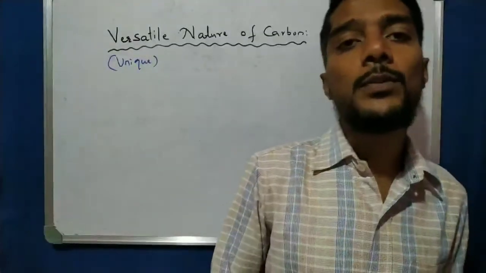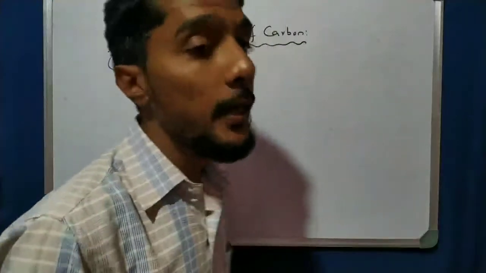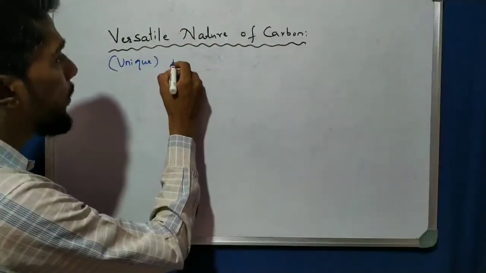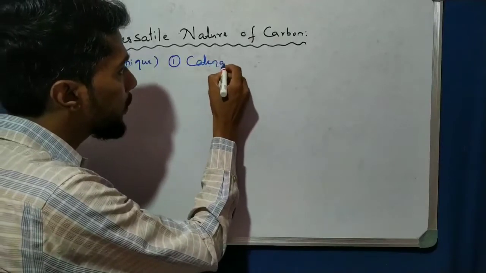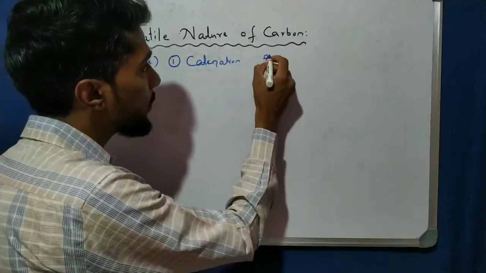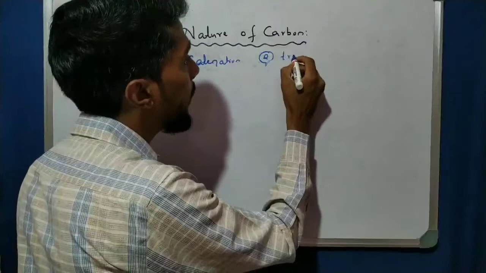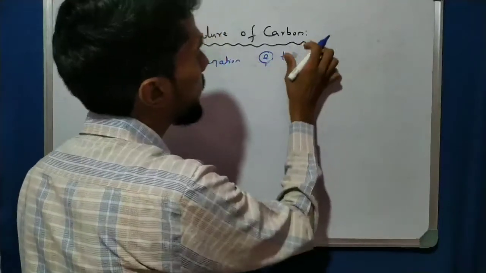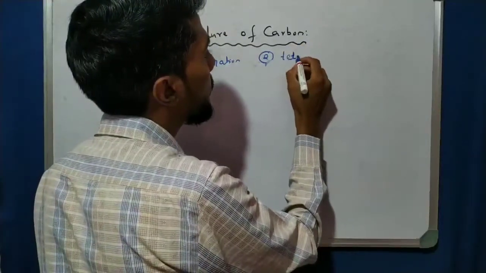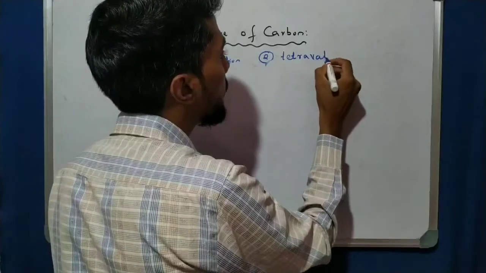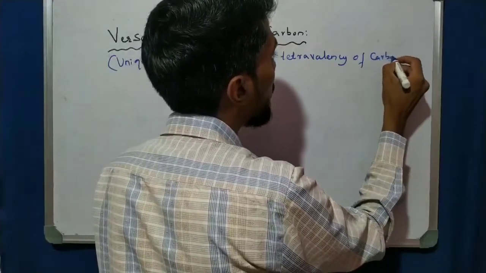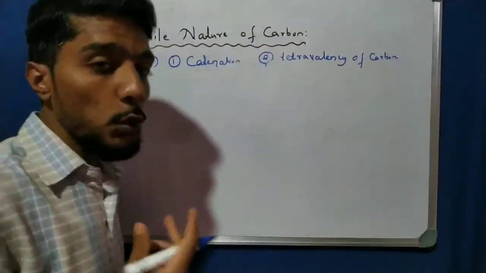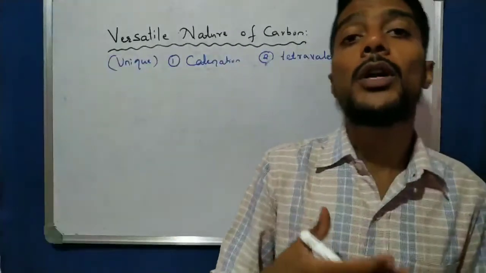So there are two types of unique nature. Number one is catenation, and the second is tetravalency of carbon. So these are the two unique, two versatile properties of carbon.